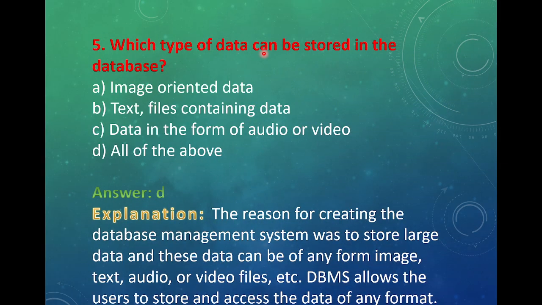Fifth question, which type of data can be stored in the database? Options: image-oriented data, text files containing data, data in the form of audio or video, all of the above. Answer is D, all of the above. This is important: image-oriented data, text files containing data, data in the form of audio or video.